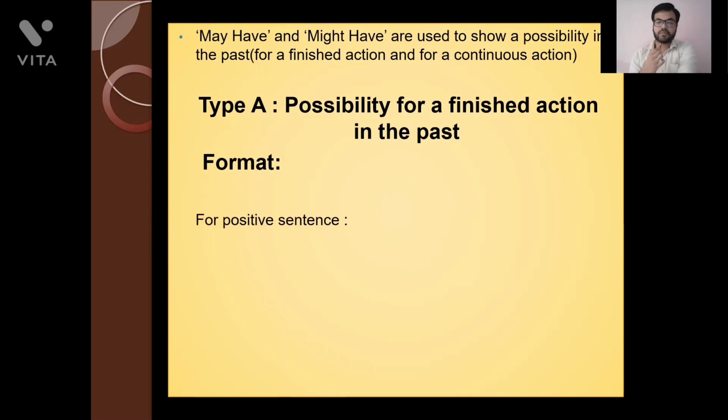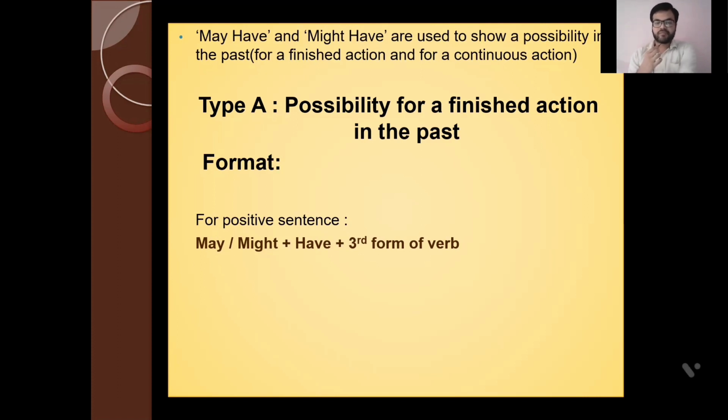If you have to talk about a positive sentence, then the structure is: may or might plus have plus third form of the verb. Okay, so keep in mind that it can never be may has or might has. The structure is may have or might have. Always you have to use have, there is no usage of has anywhere, only have, H-A-V-E.